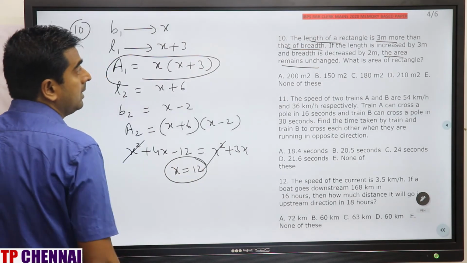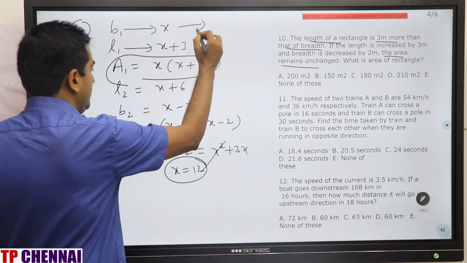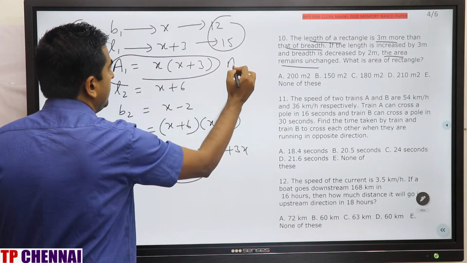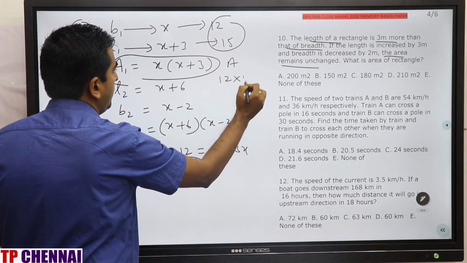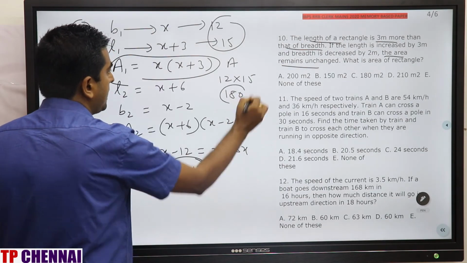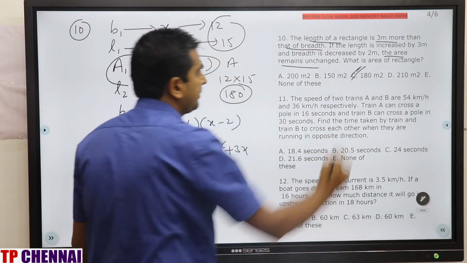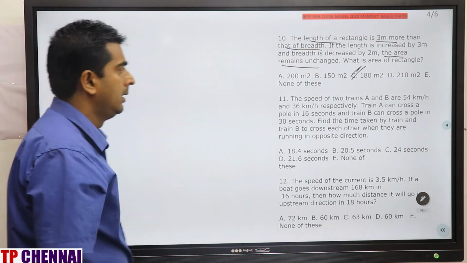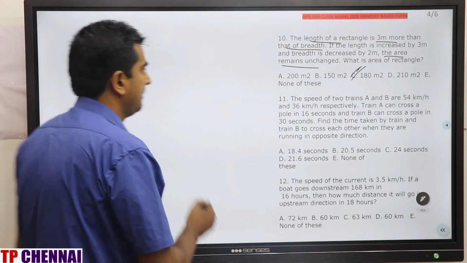Now what are they asking? What is the area of the rectangle? What is breadth here? 12. Length is 12 plus 3, 15. What is area? 12 into 15. What is the answer? 180 meter square. Right? Now we see question number 11.